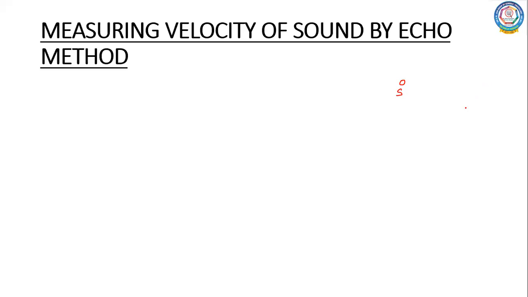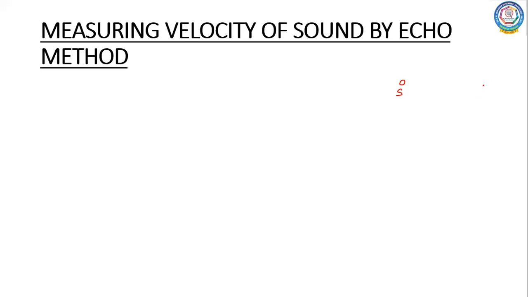As per your textbook, whatever they have taken is a source which is producing a sound pulse, then a measuring tape, then a sound receiver, and a stopwatch.